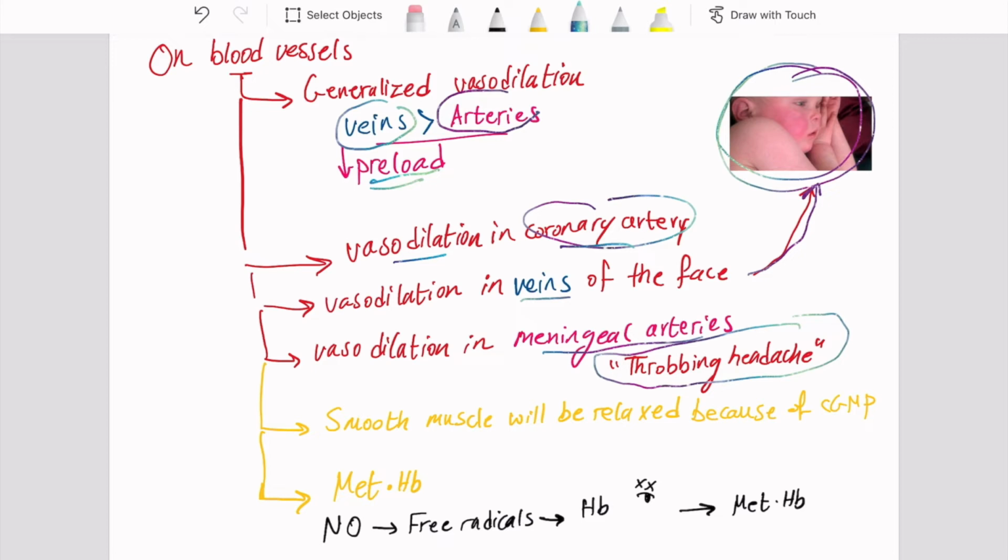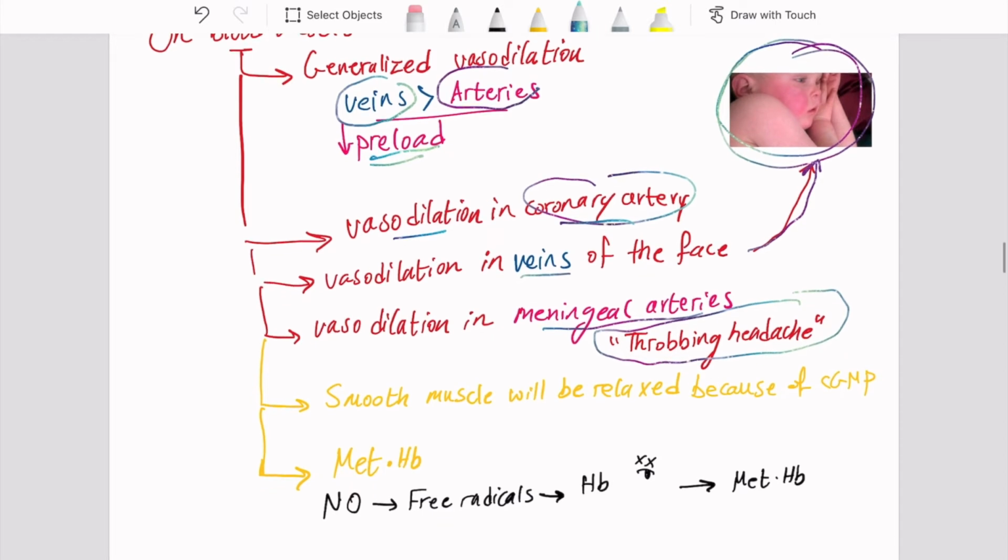Now, what is the cause of tachycardia in patients taking nitrates? Now, the reflex action, because there is a reflex action against the vasodilation. We said that it causes vasodilation. Vasodilation will decrease the blood pressure, and this will result in reflex tachycardia. So again, we have vasodilation because of nitrates. Vasodilation will lead to decrease in blood pressure. Decrease in blood pressure will lead to reflex tachycardia, which we want to avoid.